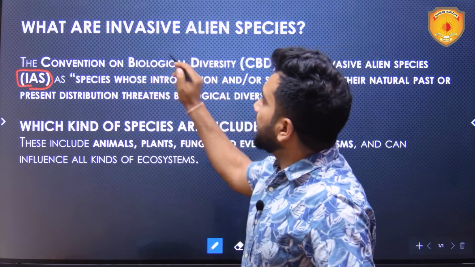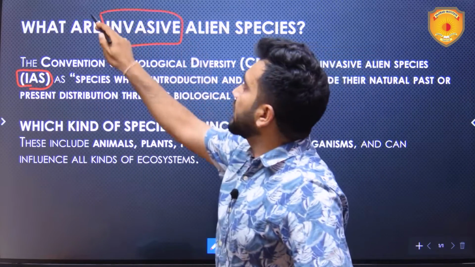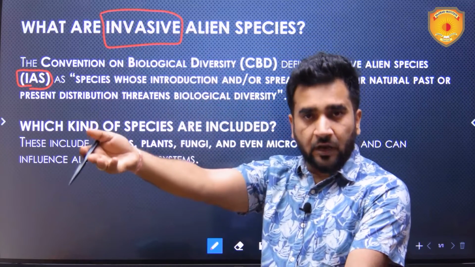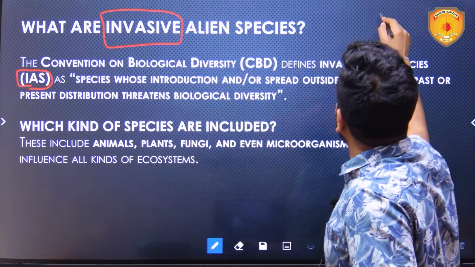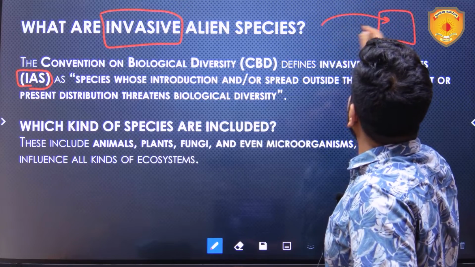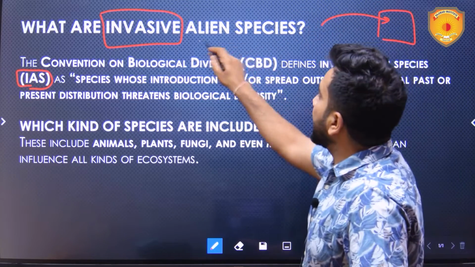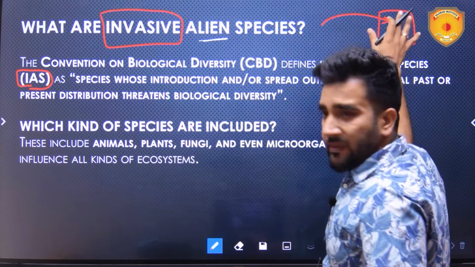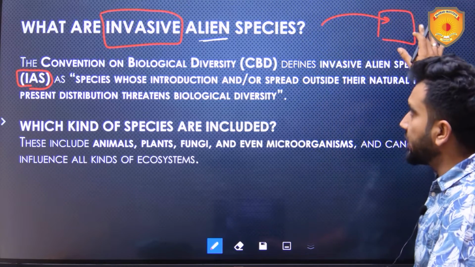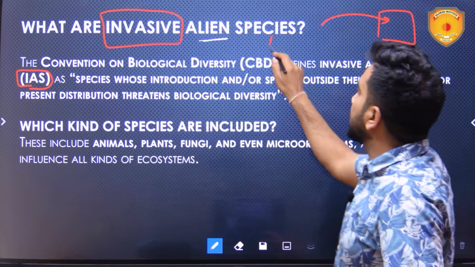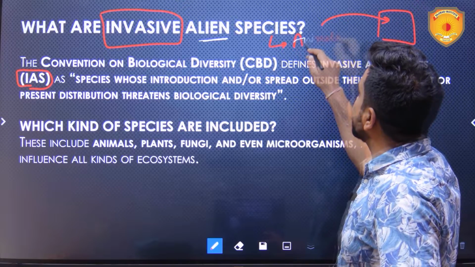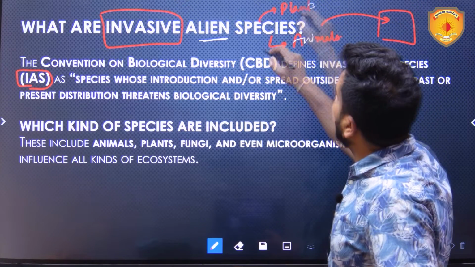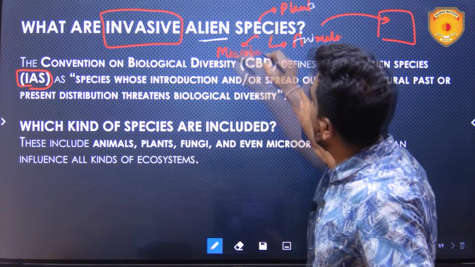Now, what are invasive alien species? Invasive means they invade a particular region. So they are invading a particular region means they are coming from outside. They are alien to this region means they are not endemic to this region. They are foreigners. And these species can be animals or plants or microbes, microorganisms.